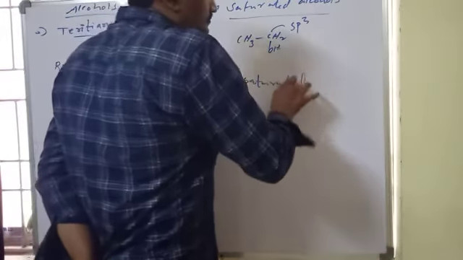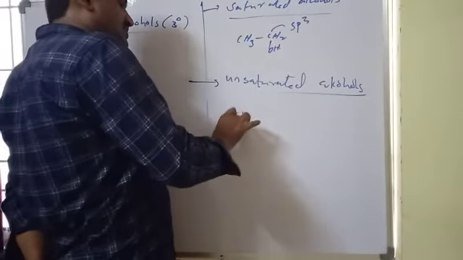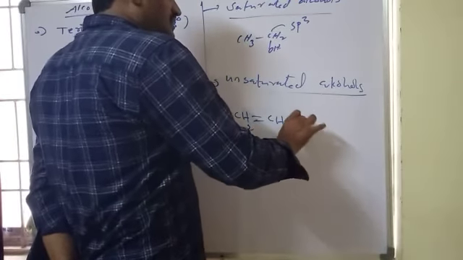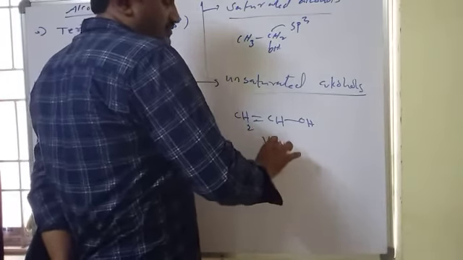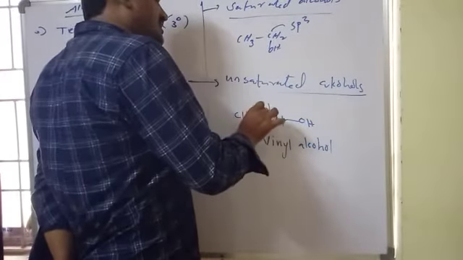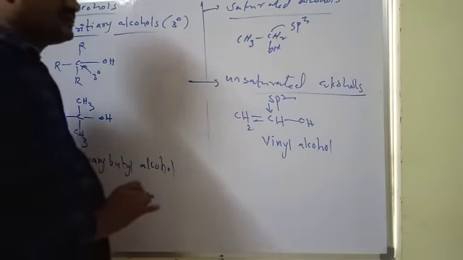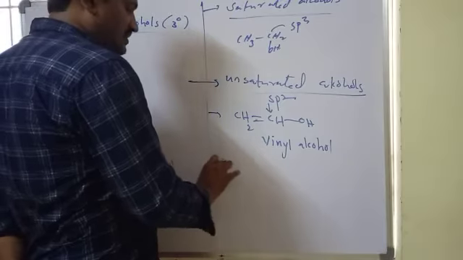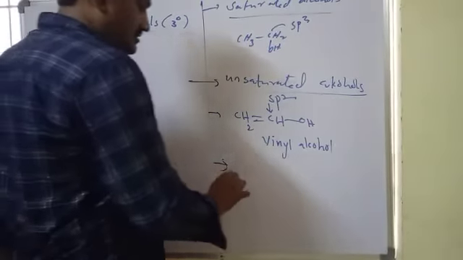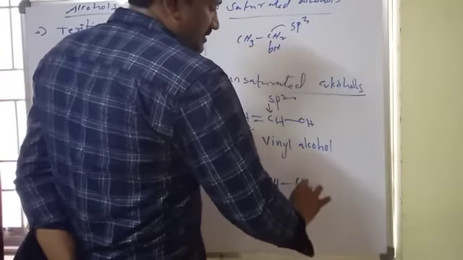Next, unsaturated alcohols. The best example is the vinyl group. This is vinyl alcohol, very important, and here the carbon is sp2. Also you can take allylic alcohols.